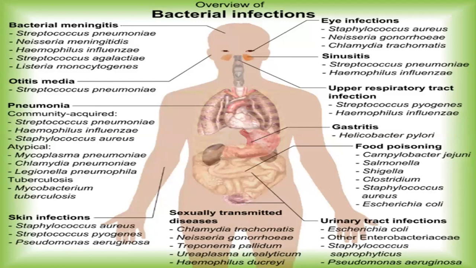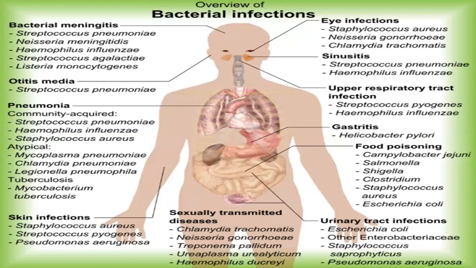Gastritis is inflammation of the gastric region, and one of the most important factors for peptic ulcer disease is Helicobacter pylori. There are certain bacteria which may cause food poisoning, like Shigella, Salmonella, E. coli, which you all know very well. Then certain skin infections are caused by Staphylococcus aureus, Streptococcus pyogenes.